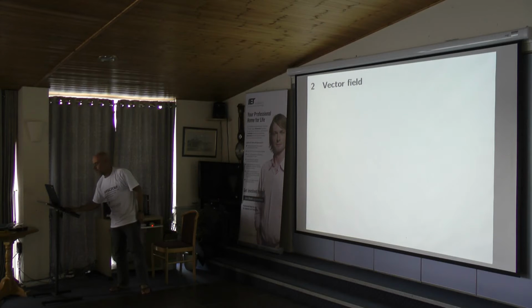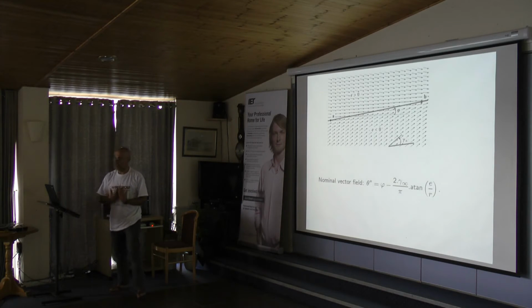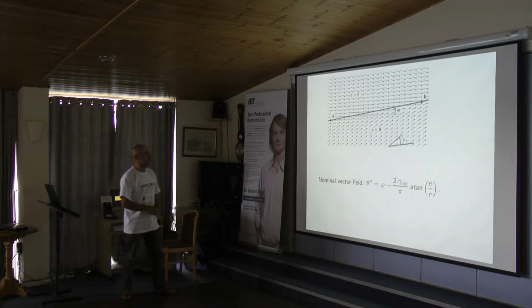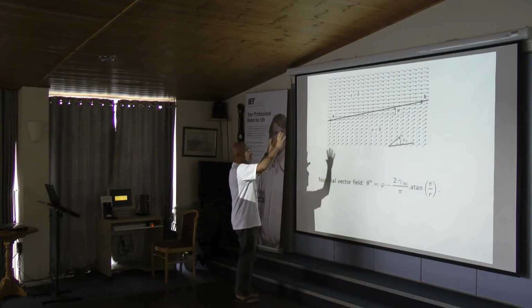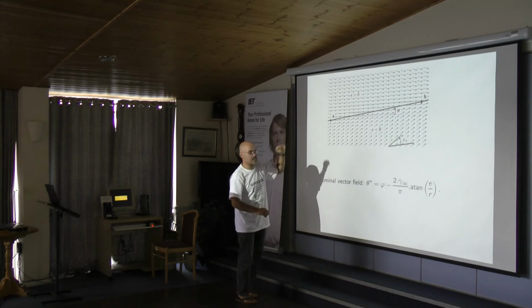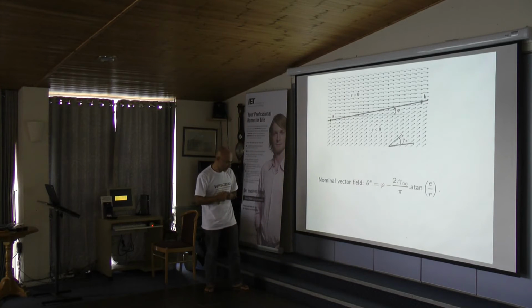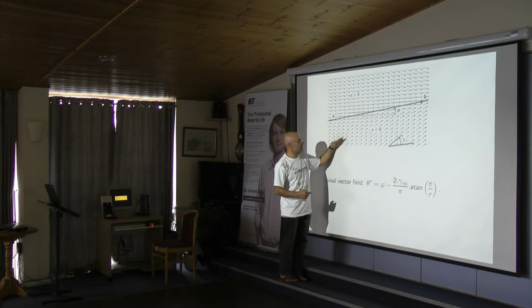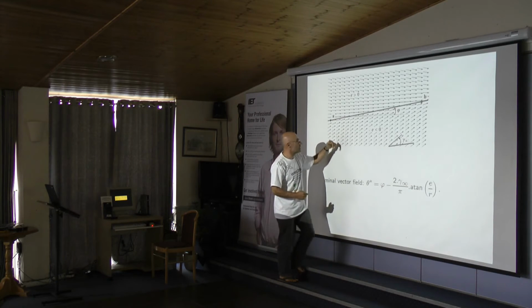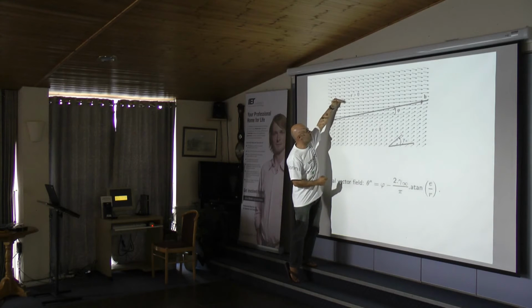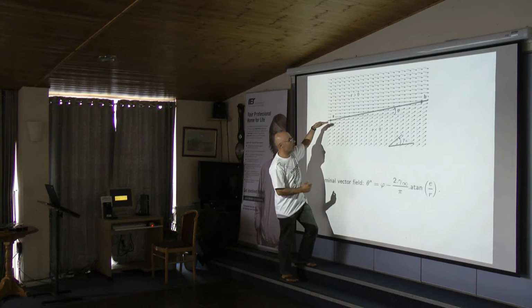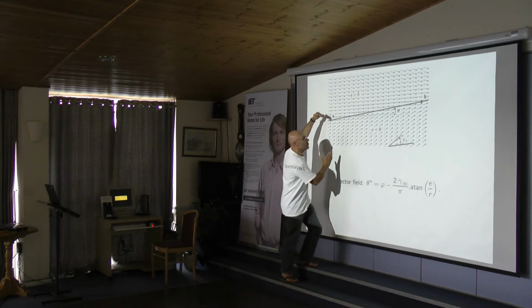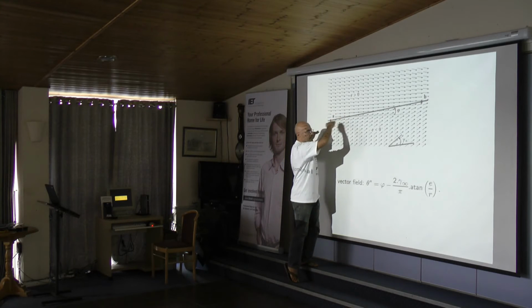Sorry. So now, the second step is the vector field. If you have a motorboat, then some kind of ideal vector field would be this one. What do I mean by vector field? Well, if I am here, then the robot will try to follow this direction. If I am here, I will try to follow this direction, but in fact, I will be attracted by this line.